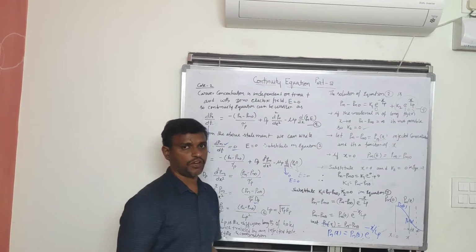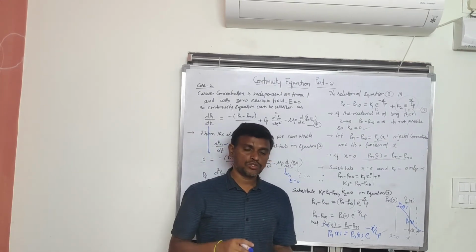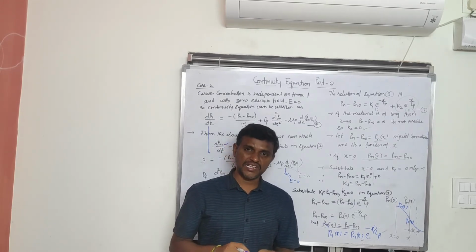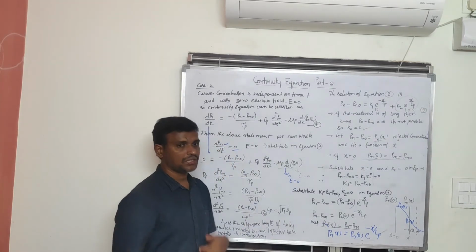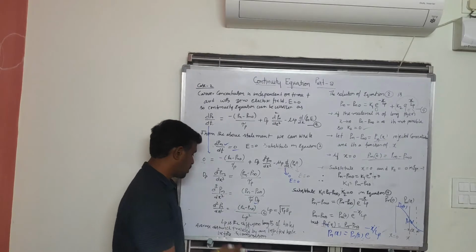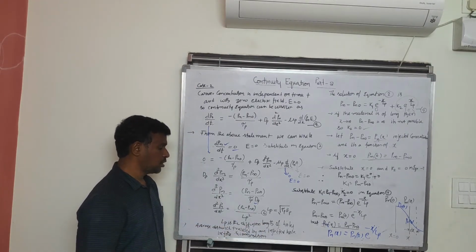Similarly, we can also define the diffusion length of electrons, that is Ln. It is defined as the average distance travelled by the injected electrons before recombination, called the diffusion length of the electrons. So Lp is the diffusion length of the holes here.